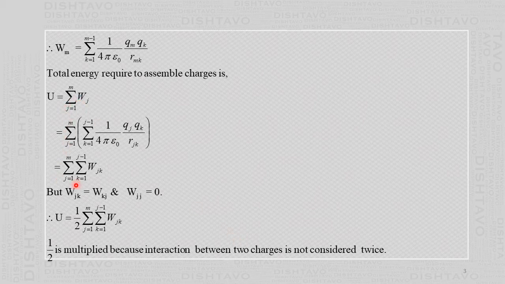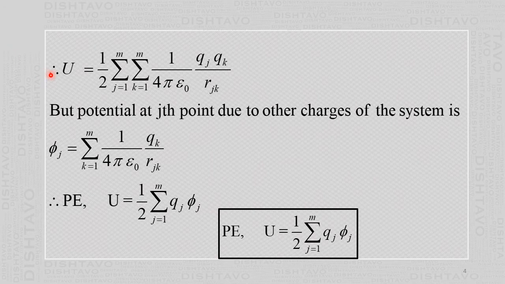So this is that expression for the potential energy. Total energy here is the potential energy, because in this case there is no kinetic energy, because the charges are not moving. It is electrostatic, charges are at rest. Now this expression we have found in the earlier slide, U equal to half, summation j equal to 1 to m, k equal to 1 to m, 1 upon 4 pi epsilon 0, qj qk by rjk. Okay, so here it is not k equal to j minus 1, it is k equal to 1 to m.